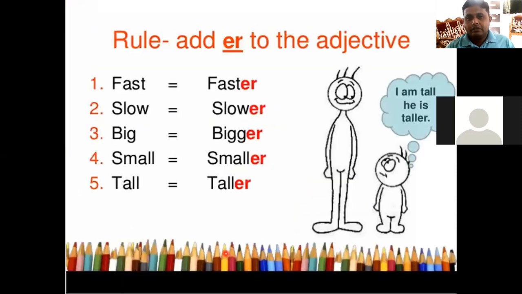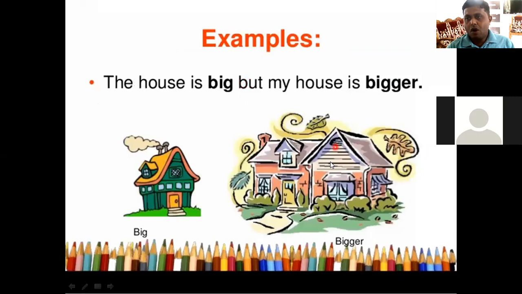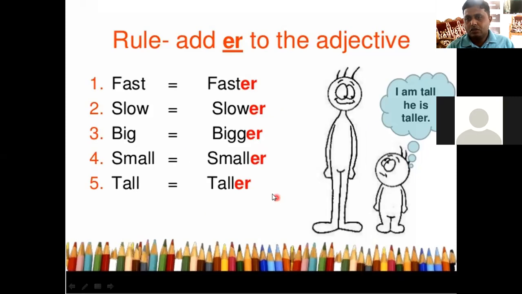In the same way, fast, faster; slow, slower; big, bigger; small, smaller; tall, taller.